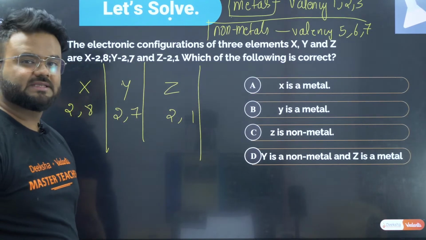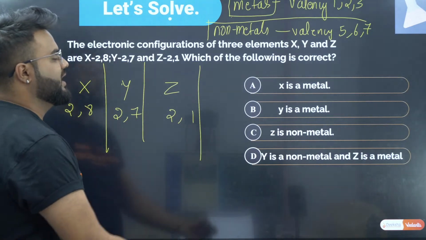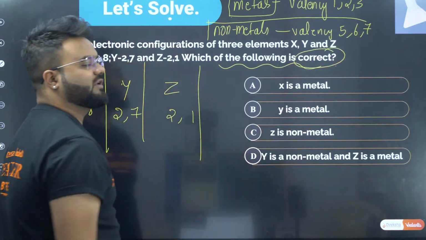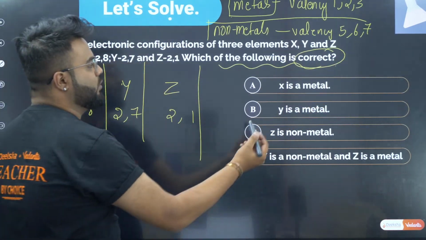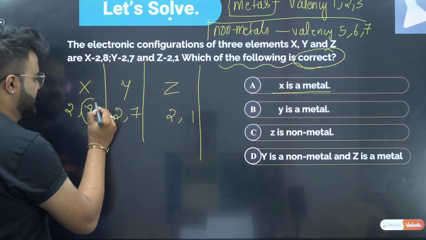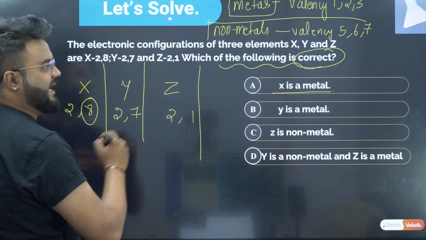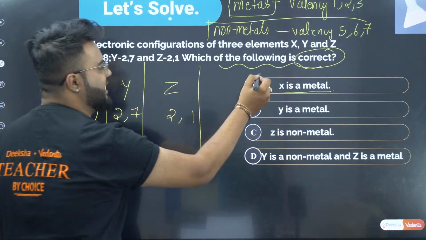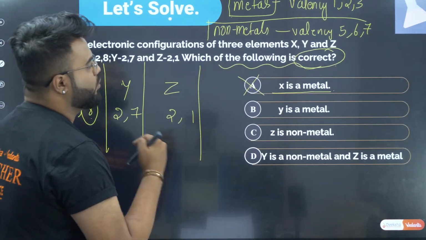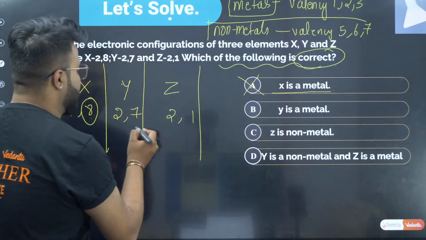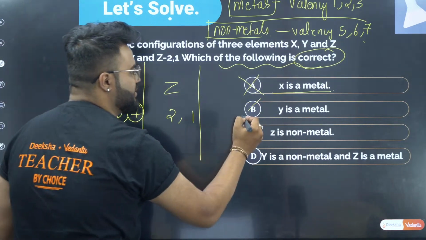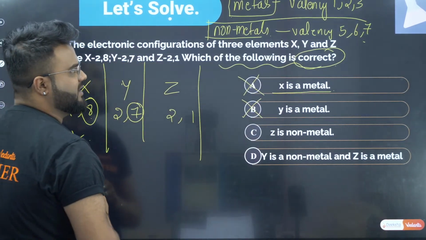Among this, now let us classify which are metal and non-metal. Option A is telling, which of the following is correct. We have to find out the correct answer. Now they are telling X is a metal. It has an outermost valence electron count of 8. Therefore, it is not a metal. Option A is wrong. Now coming back to Y. They say Y is a metal. Again it is 7, which falls in 5, 6, 7. It is a non-metal. Therefore, option B is wrong. Next, coming back to Z.